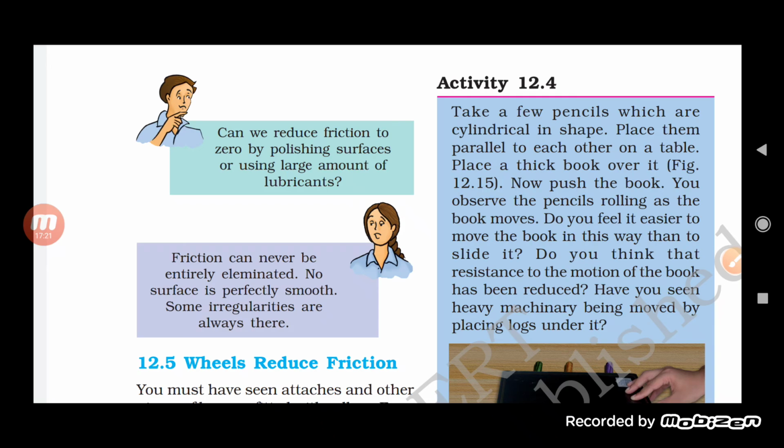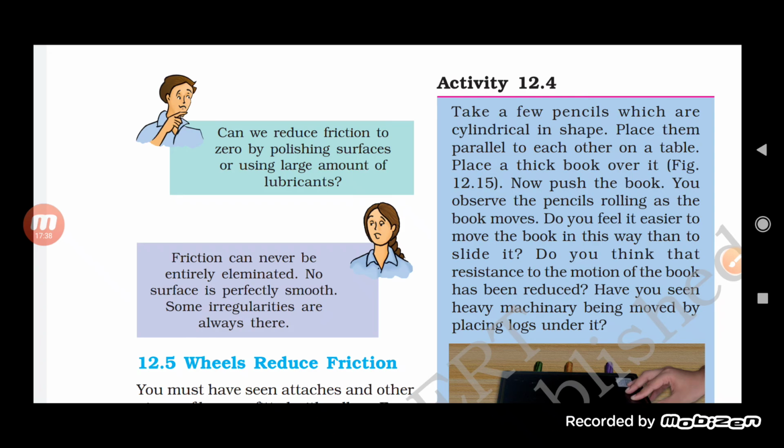So the question is, can we reduce friction to zero by polishing the surface or by using a large amount of lubricant? No. Friction cannot be eliminated entirely. It means we cannot completely make the friction zero.